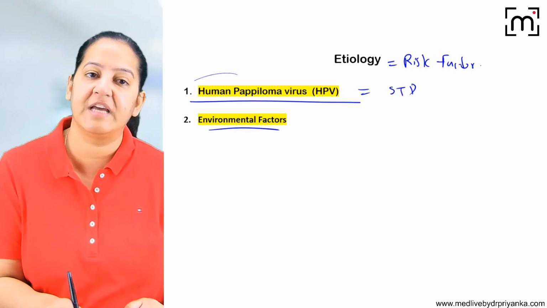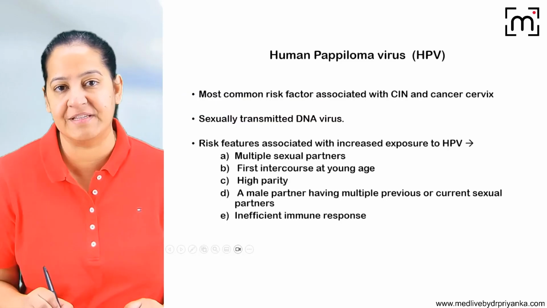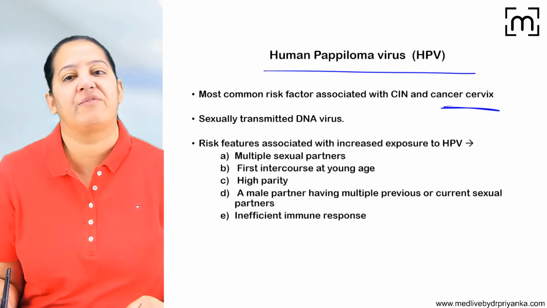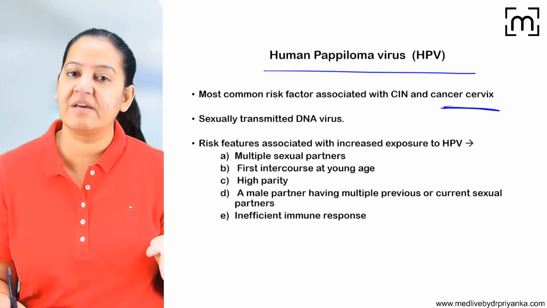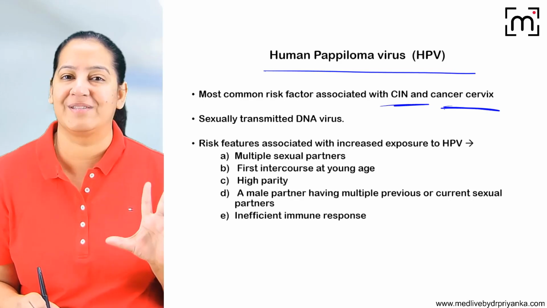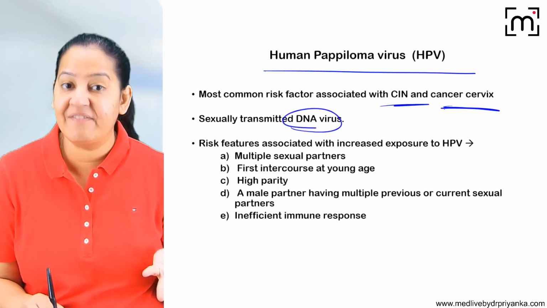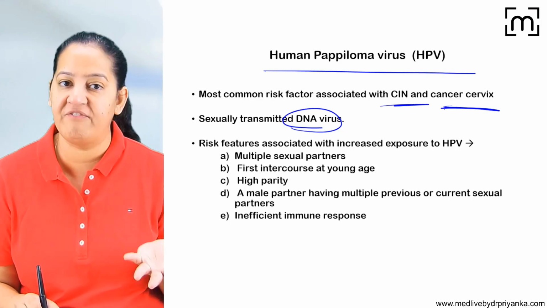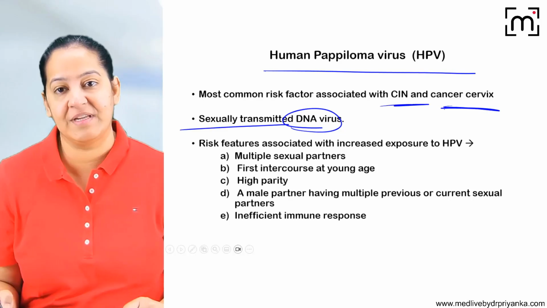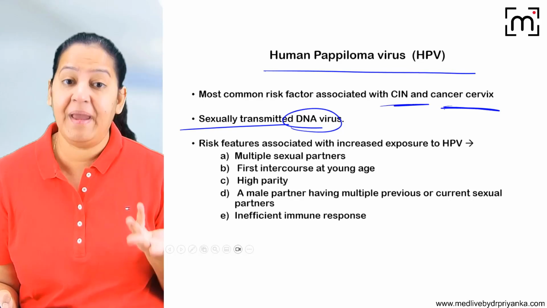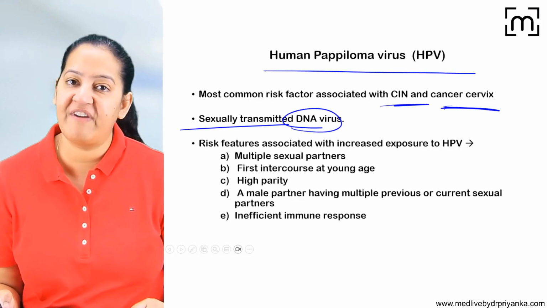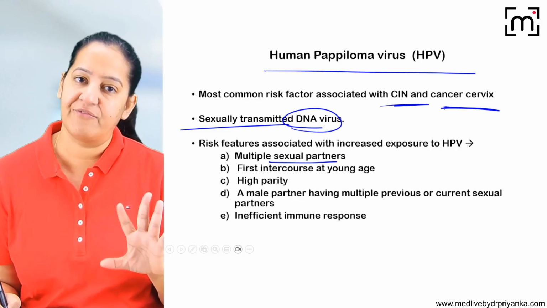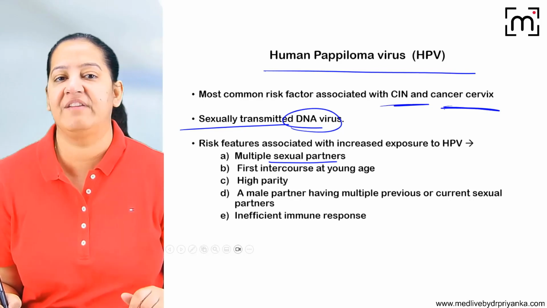First we will see the detail of HPV, then we will see the detail of the environmental factors. What is the detail of HPV? HPV is the most common risk factor for cervix cancer and for the precursor of cervix cancer, that is SIN. It is the most common risk factor, and it is a DNA virus. HPV, human papilloma virus, is a DNA virus belonging to the Papova family, and it is sexually transmitted. It's an STD. So which female has a high risk of HPV infection? Any female who is having multiple sexual partners is at high risk of acquiring this HPV infection.